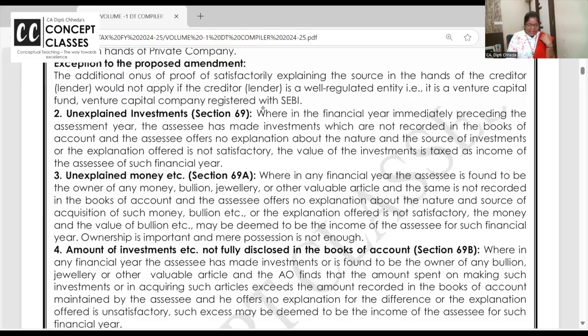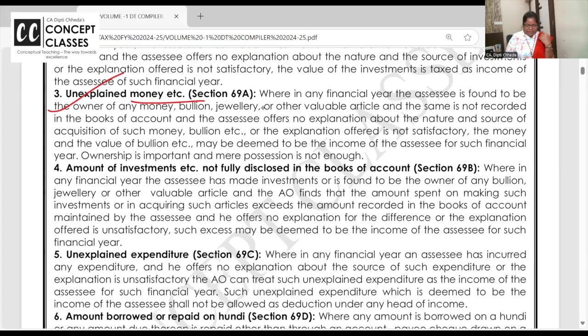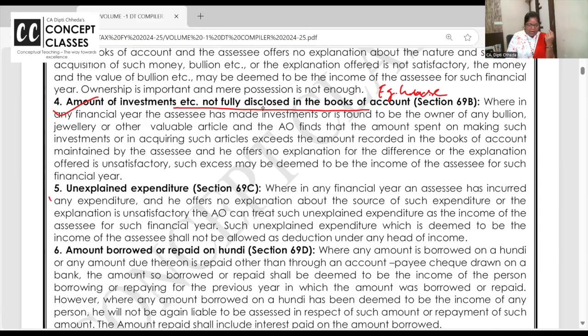So, unexplained investments, unexplained money if recovered, investment not fully disclosed. Example, house. You can write. I told you, building a house and not disclosing. Unexplained expenditure.